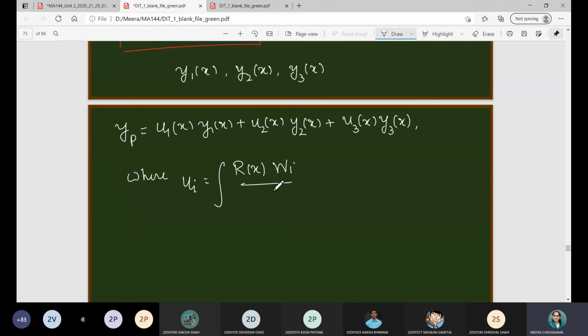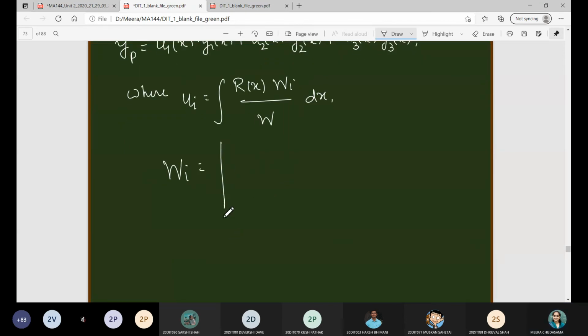wi upon w. Where what is this wi? Ma'am, I can't pronounce it, but it is a determinant. Yes, so what will the determinant be? Suppose I take w1 first, what will w1 be in that case? Okay, tell me what the Wronskian will be. Let's see: y1, y2, y3; y1 dash, y2 dash, y3 dash; and y1 double dash, y2 double dash, and y3 double dash. Very good. This one will be the Wronskian.